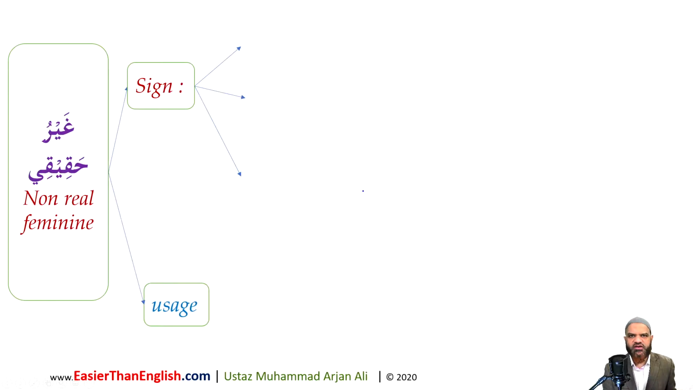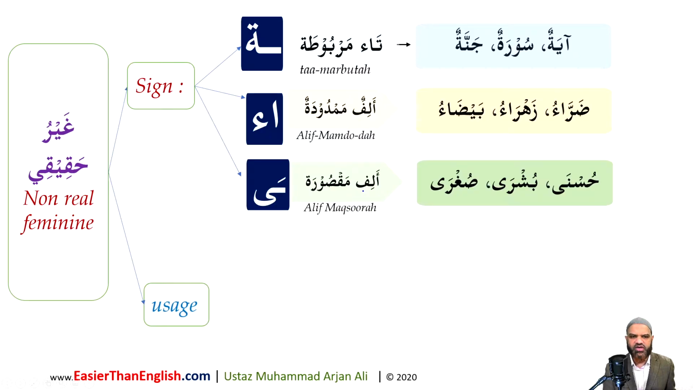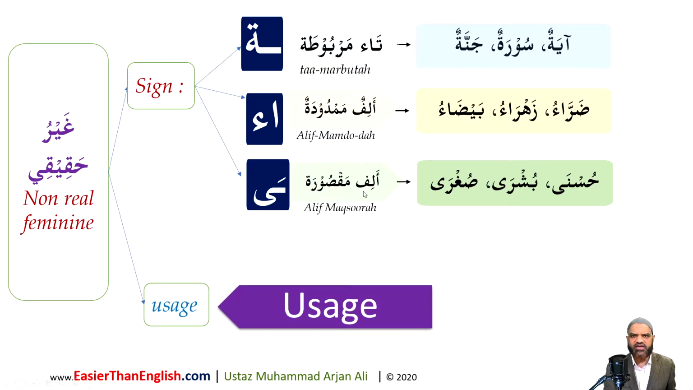So for non-real feminine words, there are two major subcategories. One is the sign, and there are 3 signs which indicate that ism is to be treated as feminine. The first one being ta marbuta. Now, ta marbuta is your prime sign of identification of a word to be feminine. Then we have also alif mamduda, and we have also alif maksura. So these are your 3 signs to indicate that word is to be treated as feminine. Otherwise, we have a small category of words which have been historically in the Arabic language treated as feminine. So 2 subgroups, sign and usage.